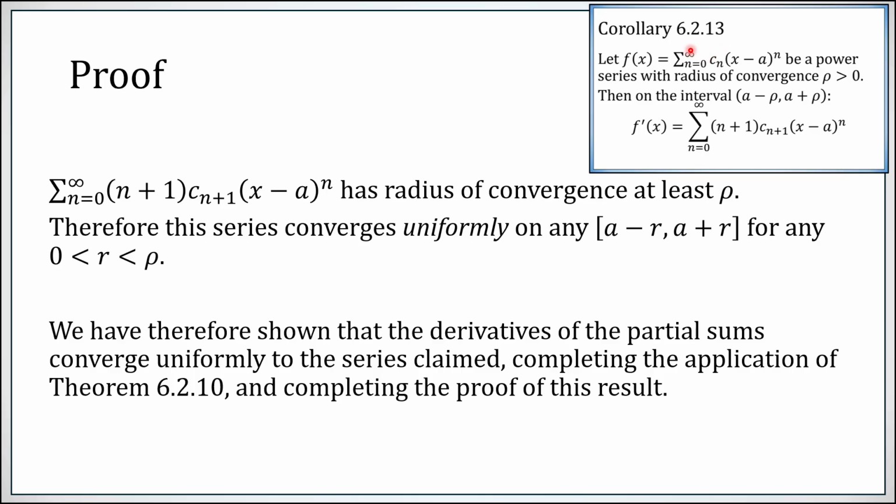The partial sums of the power series are the sequence of functions that we want. They converge at a single point. They converge at a. The interval I was bounded. It was of the form a minus r to a plus r, where r was arbitrary up to rho. The derivatives of the partial sums converge uniformly to this, which is going to now be the derivative of the thing that it was converging to, and there's theorem 6.2.10 in action. So the net result is that a power series can be differentiated term by term inside the interval of convergence.